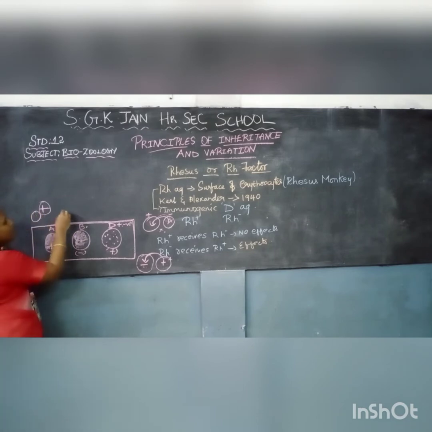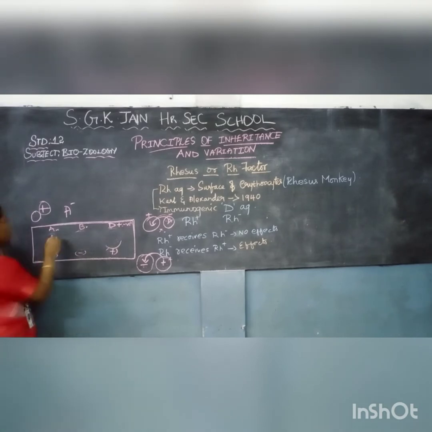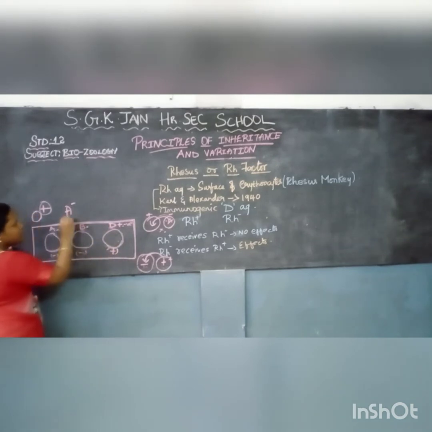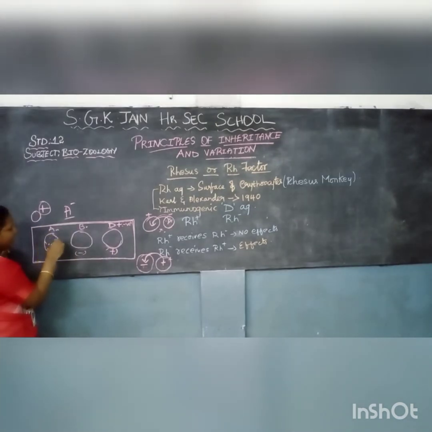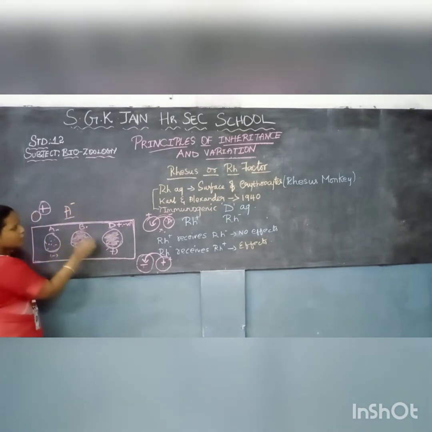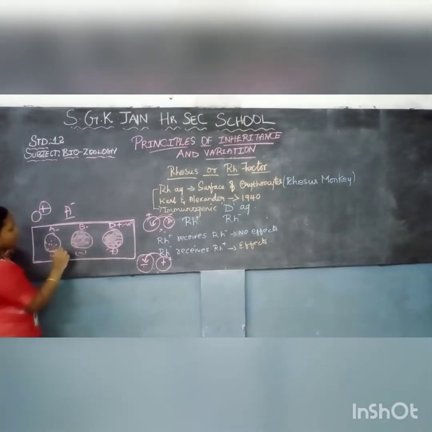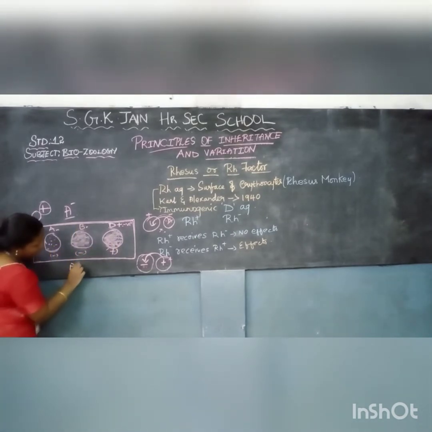So we'll now see A negative. What will be happening for A negative? For A negative, A will be present, right, because the name itself says A antigen will be present. B will not be present because B is not there. It is negative, so the RH factor is also not present. If it is positive it will be present. So if this is present, it is A positive blood group.